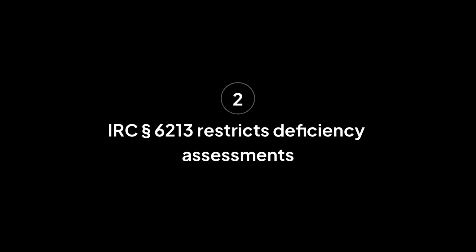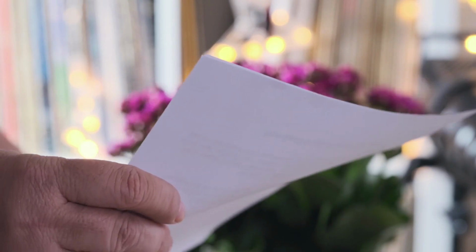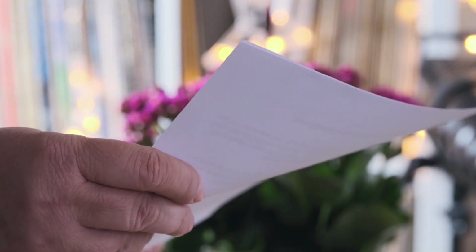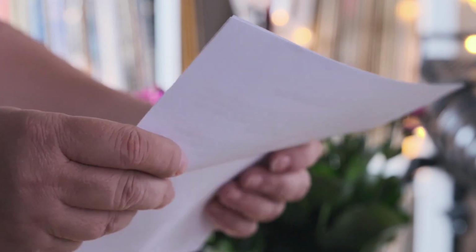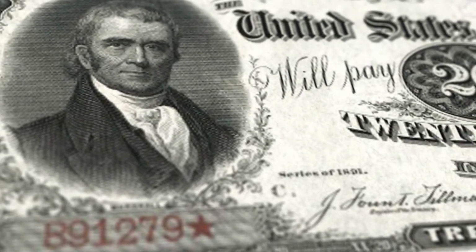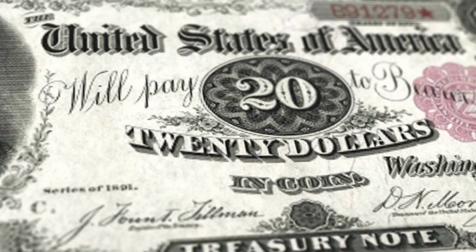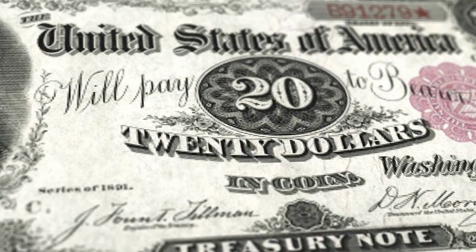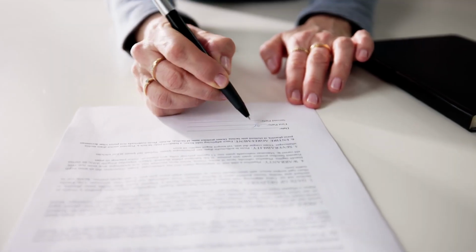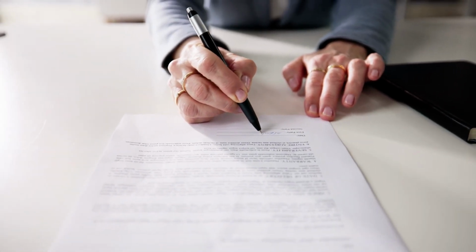IRC 6213, Restrictions applicable to deficiencies. Petition to U.S. Tax Court is the cornerstone of taxpayer rights in the deficiency process. This section prohibits the IRS from assessing a deficiency until a notice of deficiency has been mailed to the taxpayer and the 90-day or 150-day period for filing a petition with the U.S. Tax Court has expired. However, IRC 6213(d) provides a crucial exception. The taxpayer has the right to waive these restrictions by a signed notice in writing filed with the Secretary. This signed notice is, in practice, Form 5564.